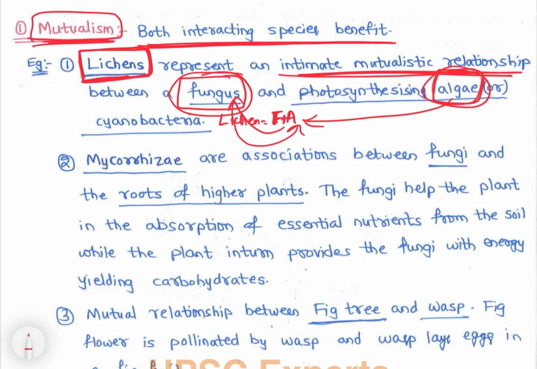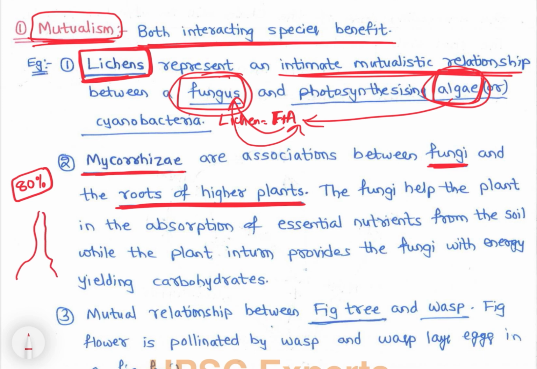Then the next example is mycorrhizae. Mycorrhizae is an association between fungi, that is mycorrhizal fungi, and the roots of higher plants. If we see, 80% of plants have this.